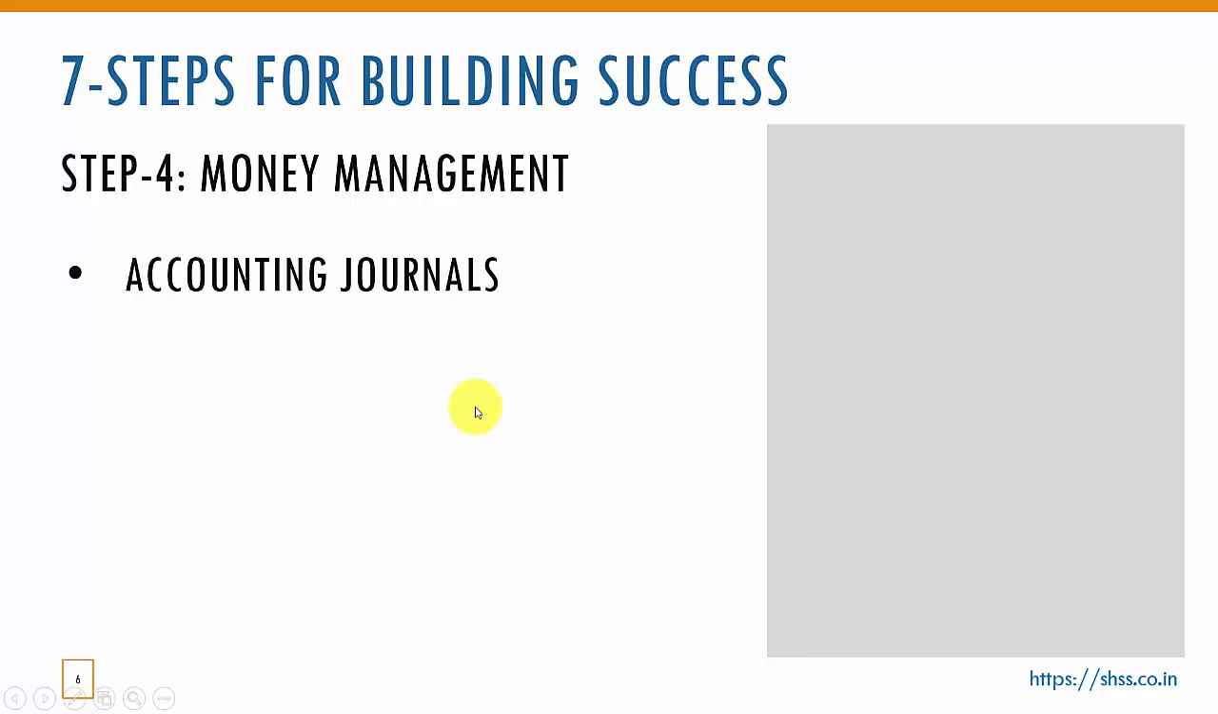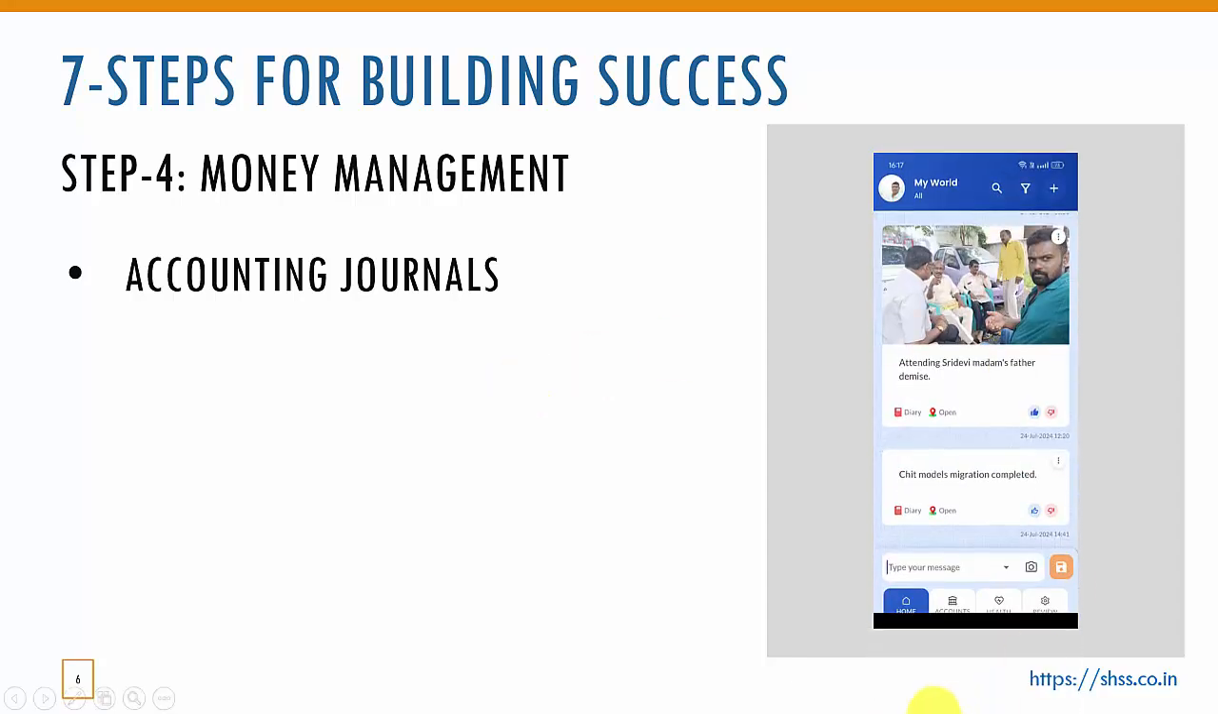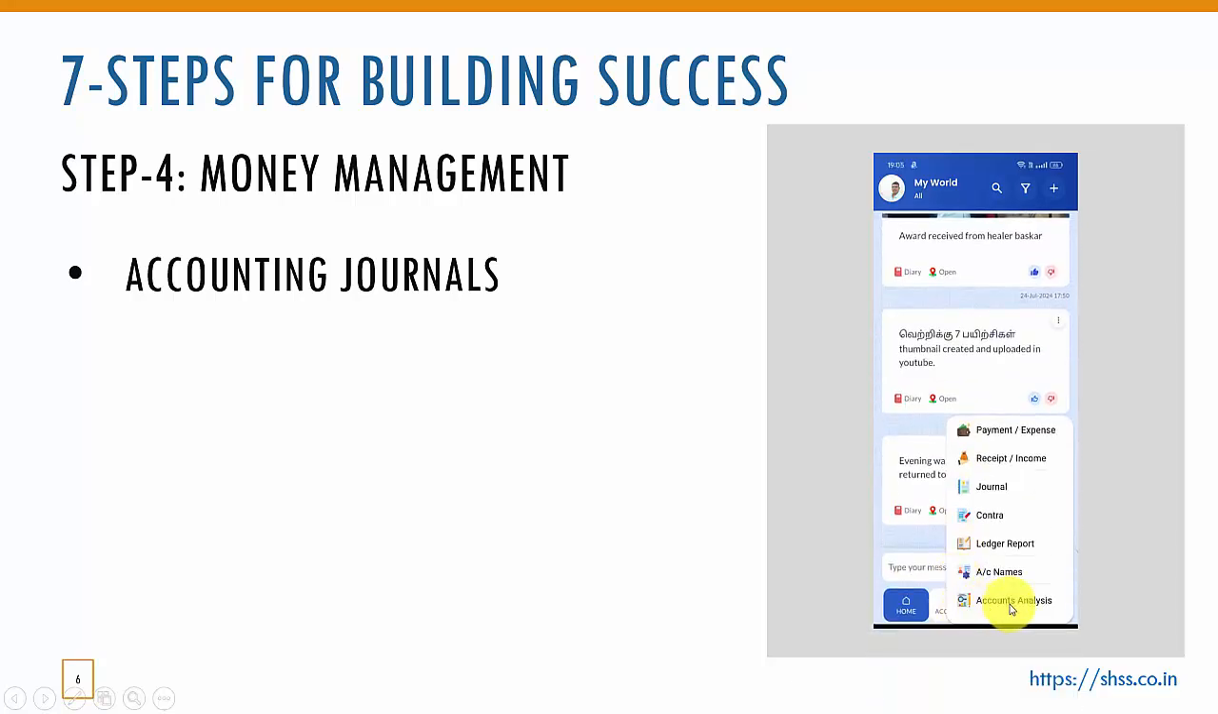Now we will see how this money management is carried out in the My World application. You see here at the bottom there is a button, accounts. You click here. These are the options available: payment or expense, receipt or income, journal, contra. This is a report. First we need to create account names. Suppose you are paying an amount to your friend as a loan, then you need to create your friend's name under account names. Then accounts analysis is the income and expenditure analysis.